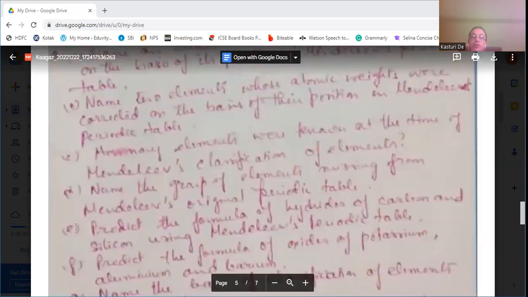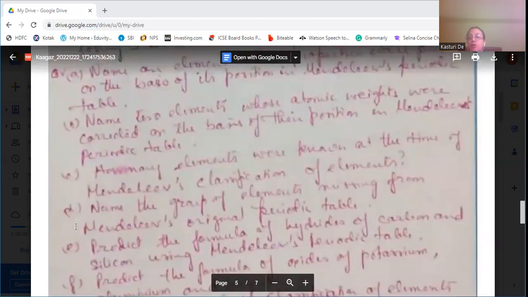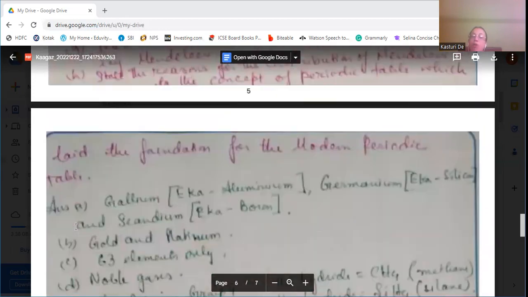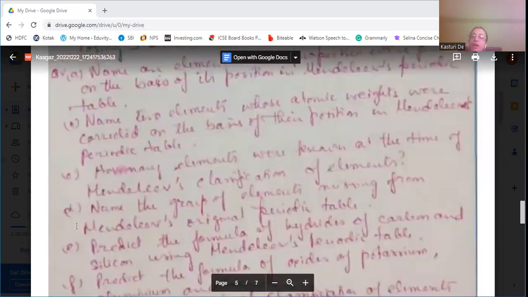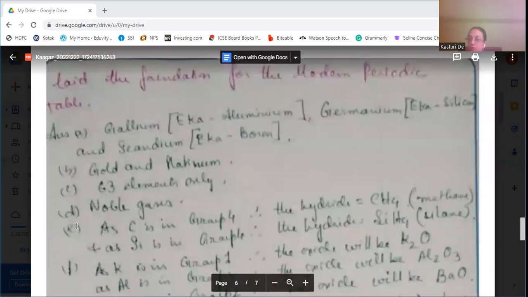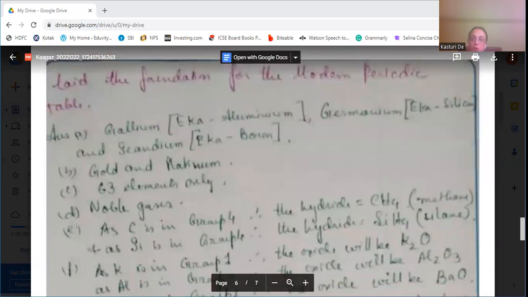Next question: name 2 elements whose atomic weights were corrected on the basis of their position in Mendeleev's table. Gold and platinum. Then, how many elements were known at the time of Mendeleev's classification of elements? 63 elements only. Others were not known.